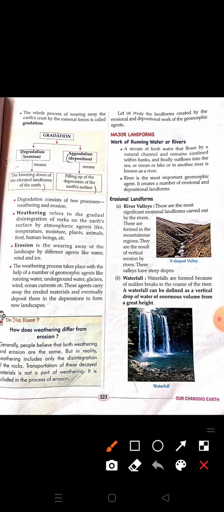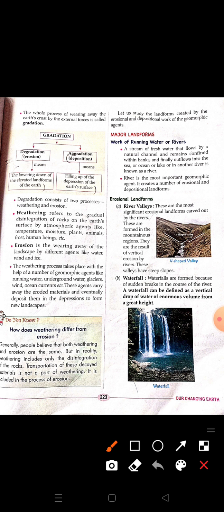The process takes place with the help of a number of geomorphic agents like running water, underground water, glaciers, wind, ocean currents, etc. These agents carry away the eroded material and eventually deposit it in depressions to form a new landscape.